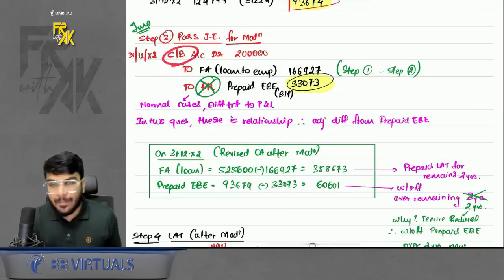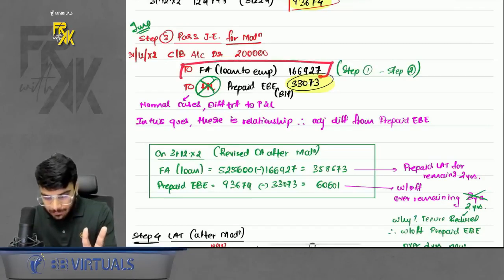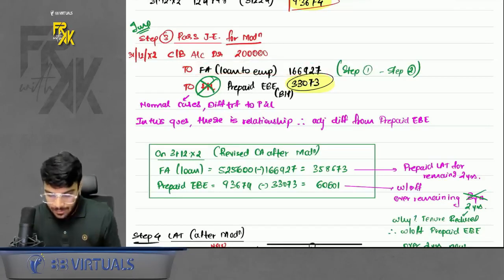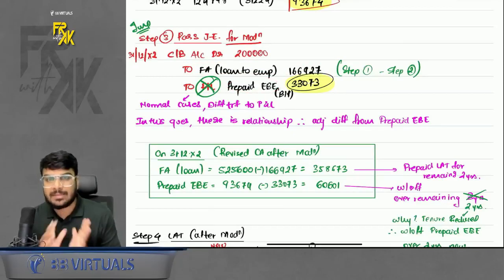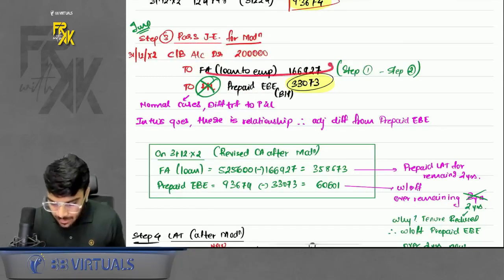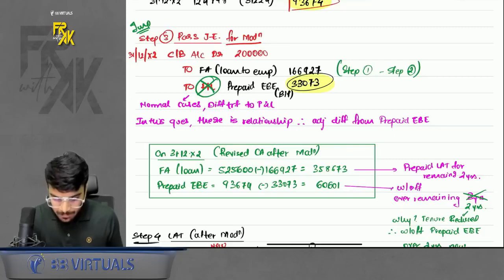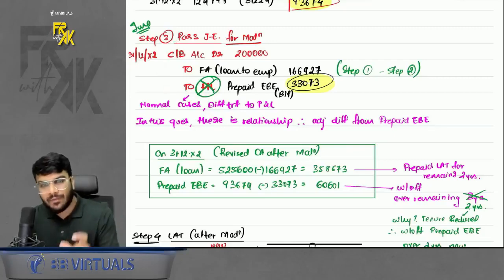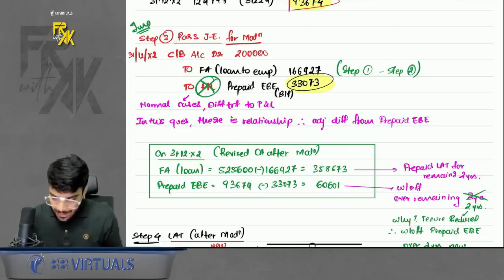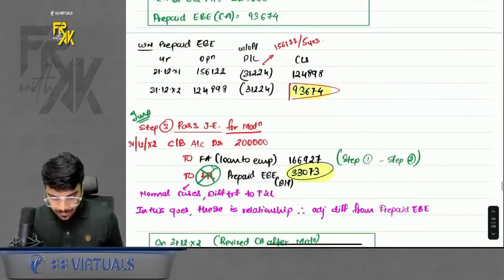Because I made a prepayment, I passed the entry for prepayment also, 2 lakhs. Then I adjusted some amount with the financial asset and then the balance with the prepaid employee benefit expense. Acha, if there was no prepayment, then in that case you will just reduce the financial asset and adjust from prepaid employee benefit expense. Okay, I will refer to that question as well. But because there was a prepayment, I took the prepayment effect in the modification part. Okay, as I was saying, I am not taking the prepayment here. I passed a separate entry for this year.